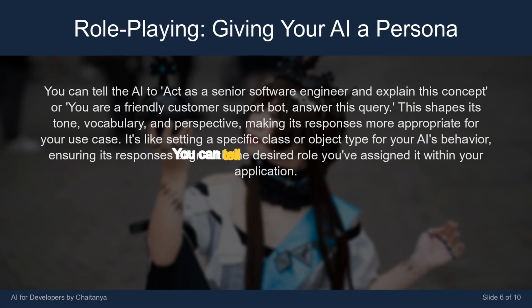You can tell the AI to act as a senior software engineer and explain this concept, or, you are a friendly customer support bot. Answer this query. This shapes its tone, vocabulary, and perspective, making its responses more appropriate for your use case. It's like setting a specific class or object type for your AI's behavior, ensuring its responses align with the desired role you've assigned it within your application.